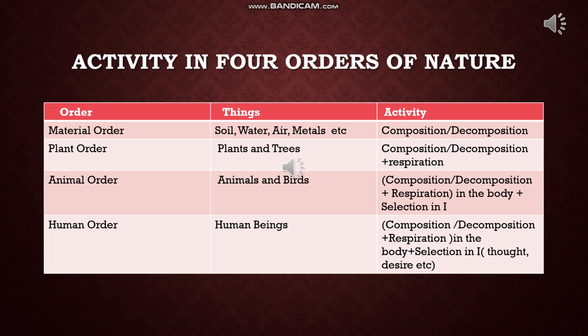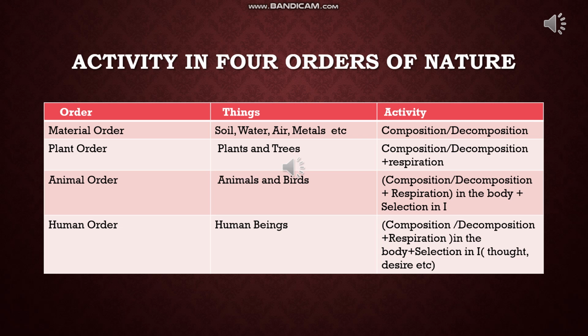Next is the plant order. Here the activity includes composition, decomposition as well as respiration. It means that here the life starts. The addition of respiration gives the indication that life started from this plant order.